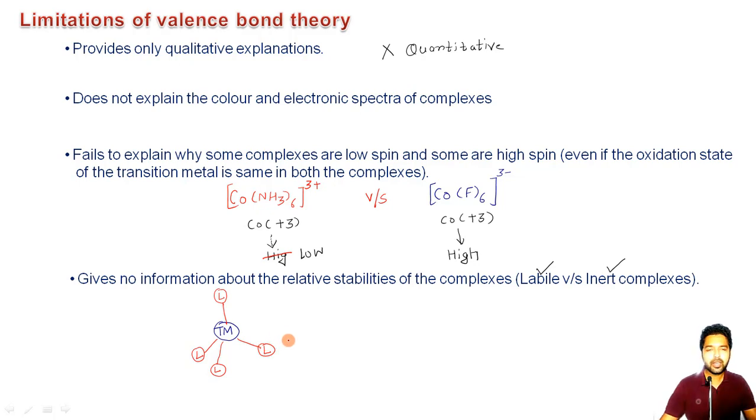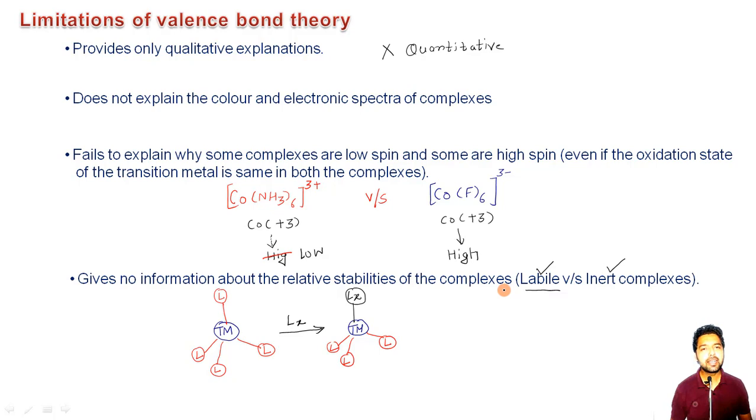Now if we are carrying out some reaction for this complex, and let us say we add some new ligand, LX, and it results in the formation of this type of complex, the same transition metal, with these three ligands present as they are, and the fourth ligand replaced by LX, the new ligand, we are going to call this type of complex a labile complex.